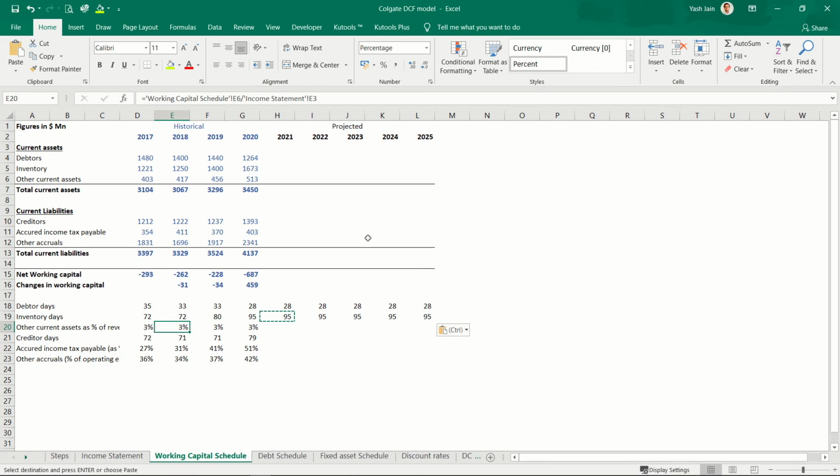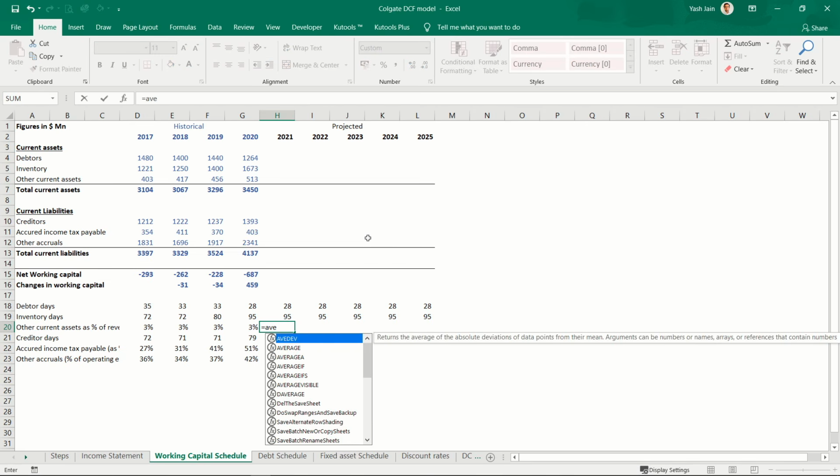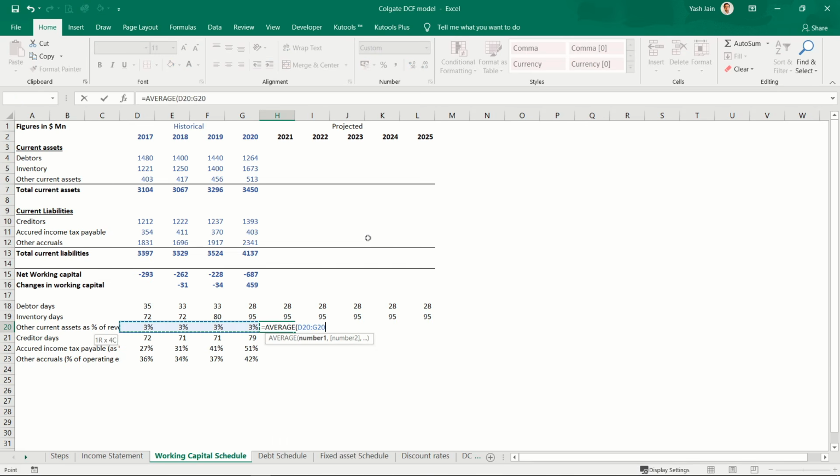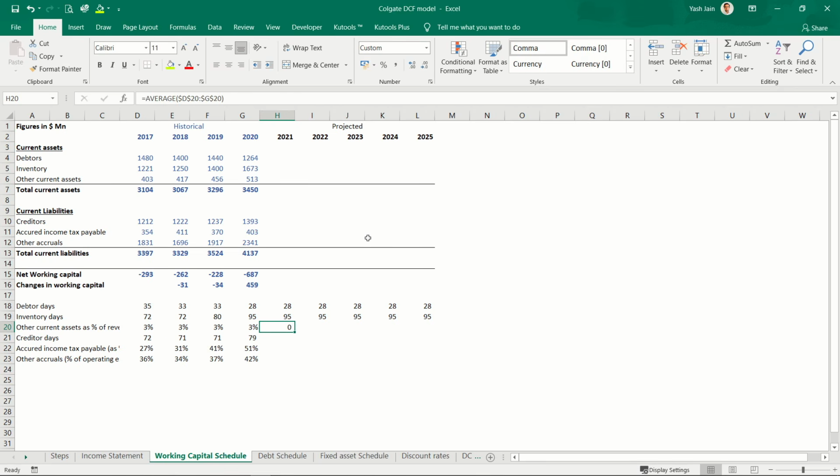Then other current assets is a percentage of revenue. Since it is 3%, let's say I'll take the average of the last 4 years. That will also come to be 3%. Alt HP. Simply copy paste this. Then creditor days. So creditor days have increased. It was around 71-72 days, and then it has increased to 79 days. So I have to see the reason why the creditor days have increased. For that you have to read in detail about creditors in the annual report.